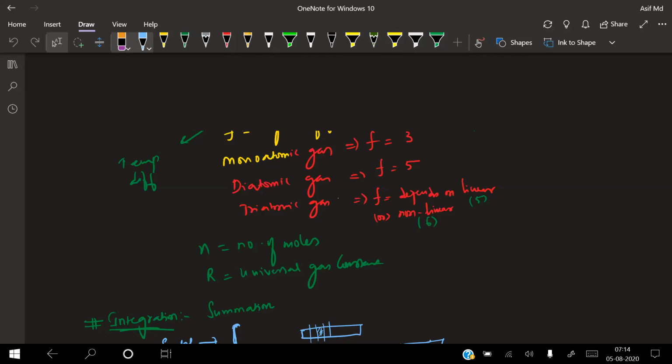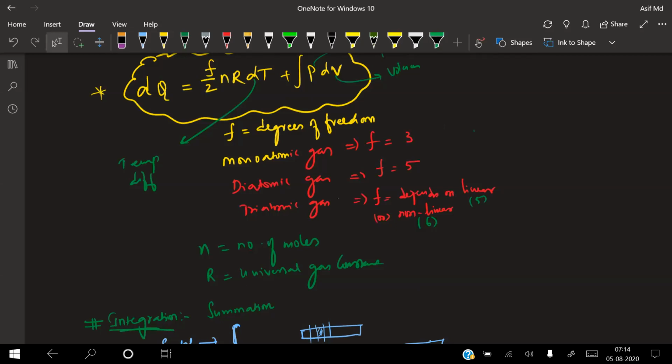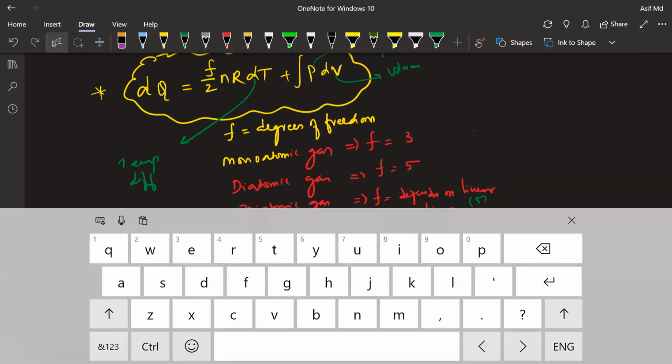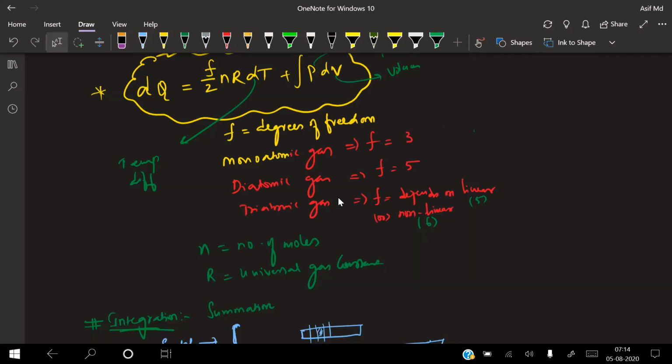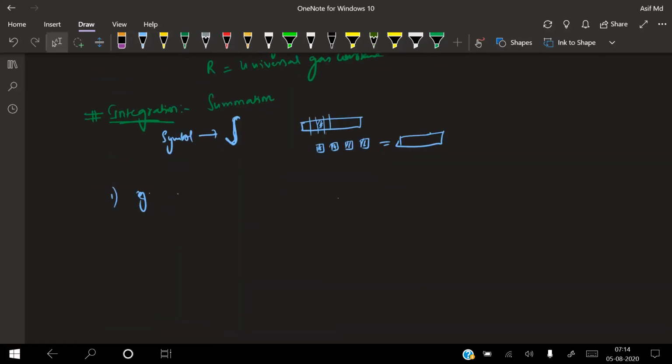No, sir. What is this linear and non-linear? Linear means they can rotate only in a straight way, that is 5. Non-linear means zigzag anyway. X, Y, Z components, if they are moving, then we use the number of degrees of freedom as 6. Okay, sir. Okay. So integration is nothing but, right now, beta, what? Summation. That means a part of summation is called integration.